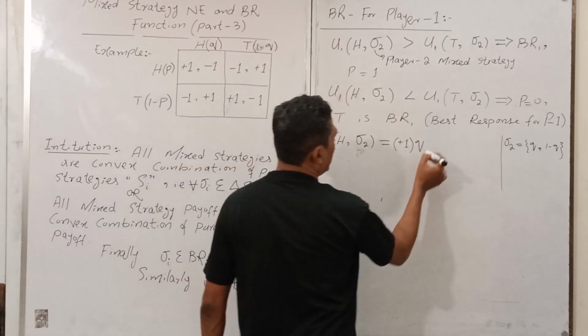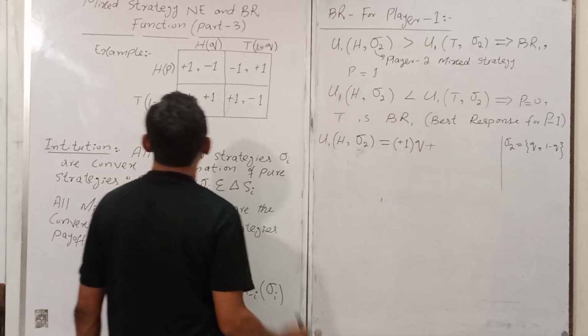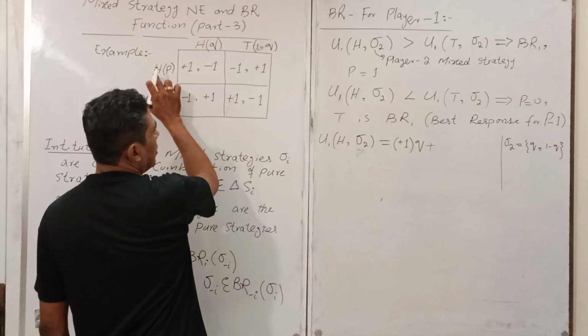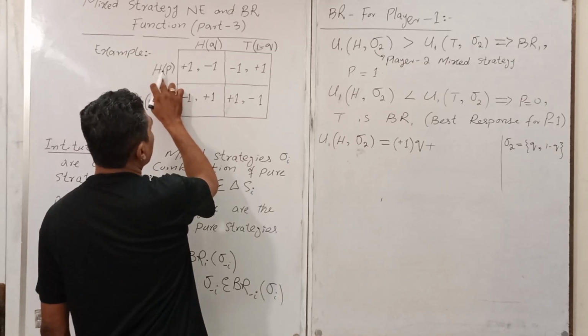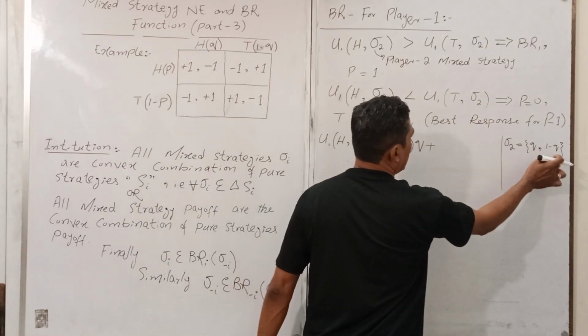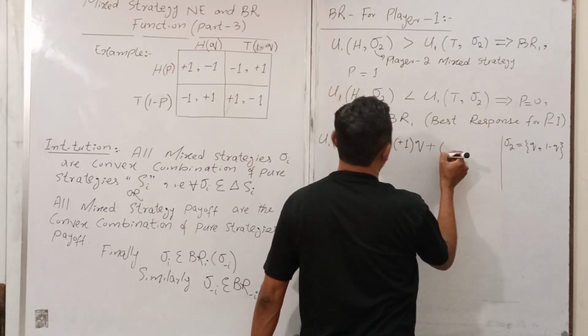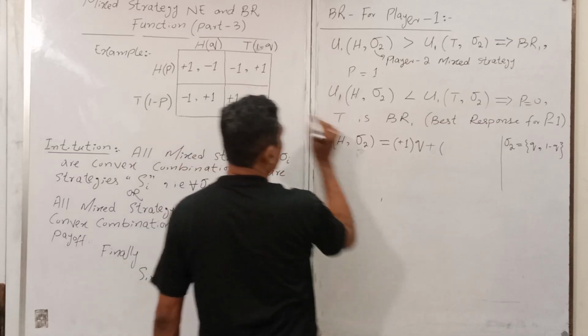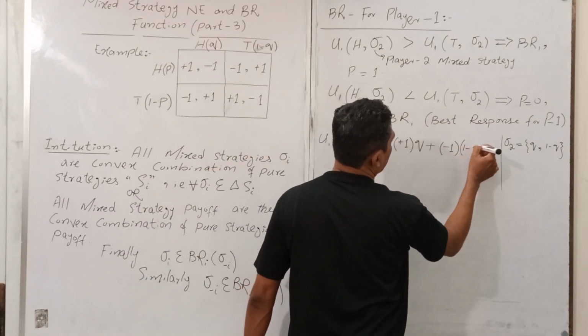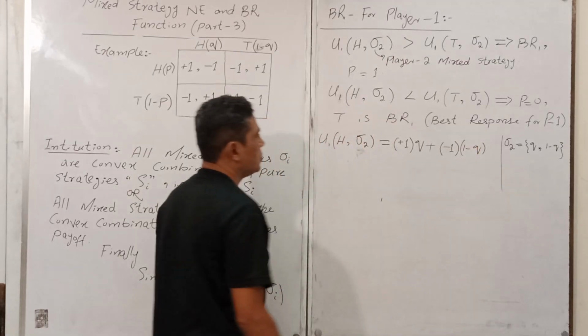Now similarly, when you have h, and he may play another strategy 1 minus q, your payoff is minus 1 here, given the condition is 1 minus q.